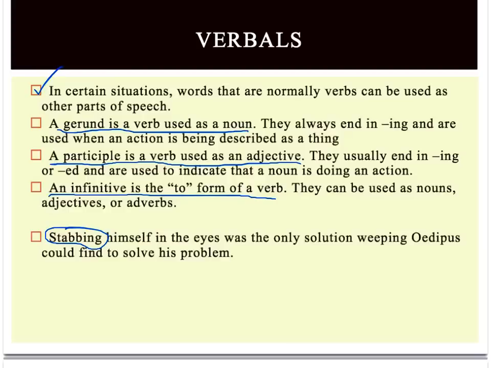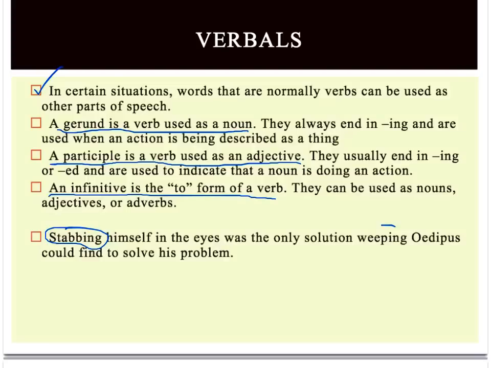Stabbing was. It looks like a verb, but it's doing something else. And we often see gerunds paired with to be verbs. Stabbing was. Stabbing is. Stabbing is an important skill to have if you want to be king of Thebes. In those situations, we're usually talking about gerunds.